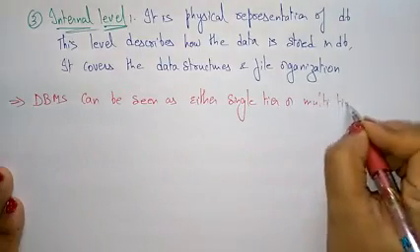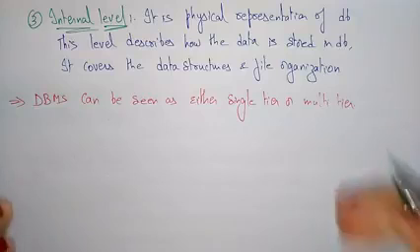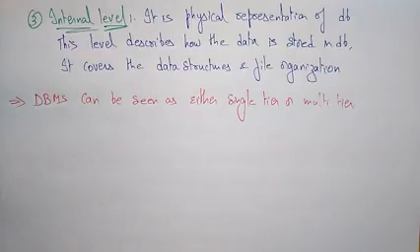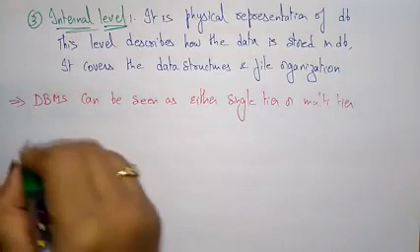So you can maintain the database management system either in a single tier or multi-tier. Whatever the software that is using the database management system software, that software can maintain a single tier or multi-tier.